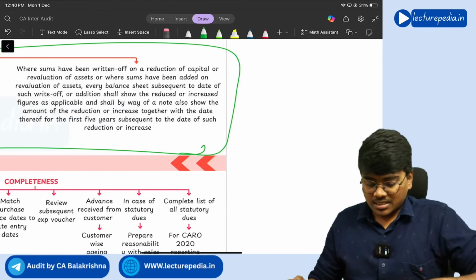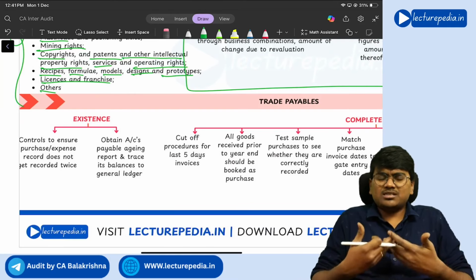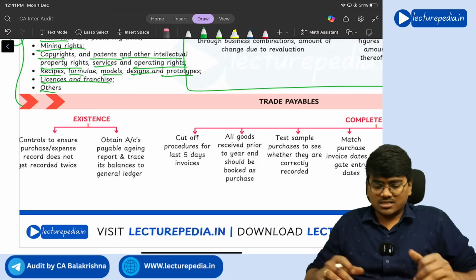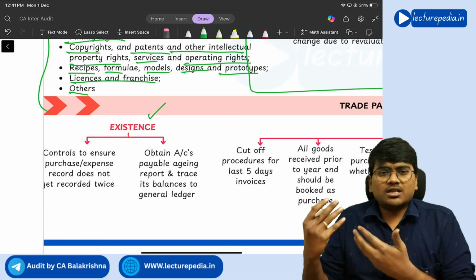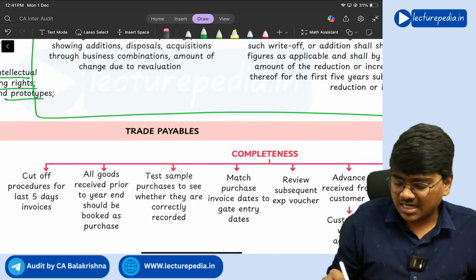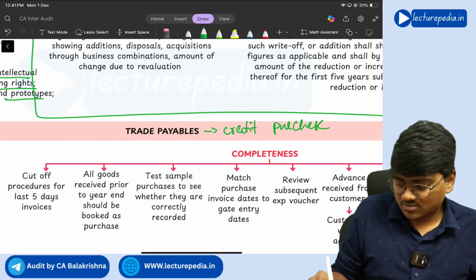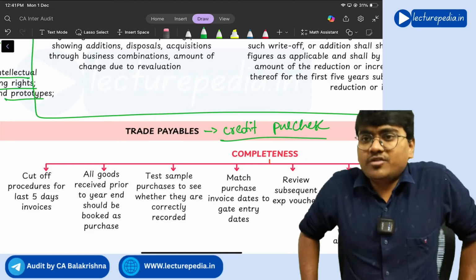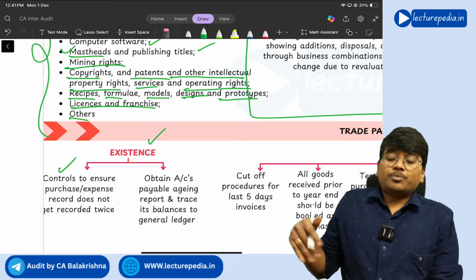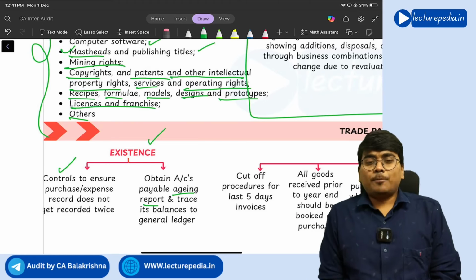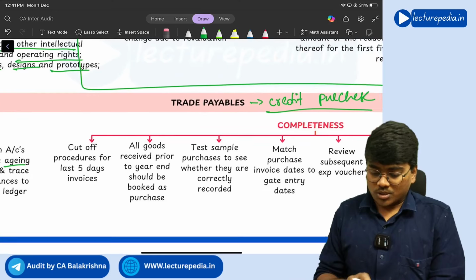Now moving to trade payables. So this trade payables discussion will be similar to that of trade receivable. See, with respect to existence of trade payables, you need to see whether controls are there with respect to purchase and expenses, because trade payables will arise from credit purchases, right? So there should not be any fake purchases out of which trade payable arises. So you need to ensure proper controls are there, and obtain accounts payable aging report. Just like you will obtain trade receivable aging report, you will also obtain here accounts payable aging report.